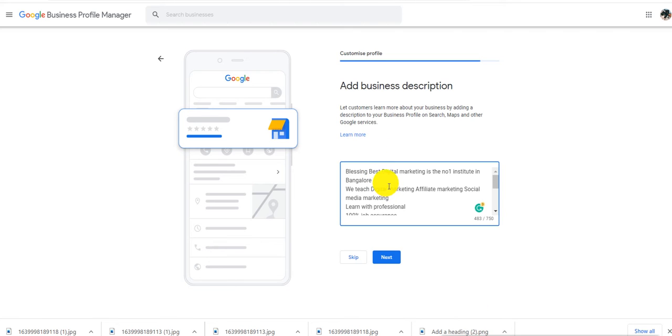Yeah, I have added a little content here. Blessing Best Digital Marketing is the number one institute in Bangalore and affiliated with NSDC, that I'll add. That is NSDC, National Skill Development Corporation of India, and we teach digital marketing, affiliate marketing, social media marketing. Learn with professionals, 100% job assurance. And what are the things that we are teaching, that also I've given brief information.